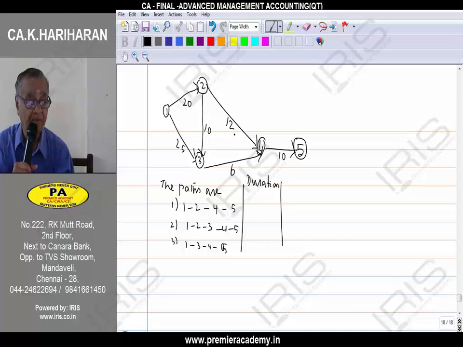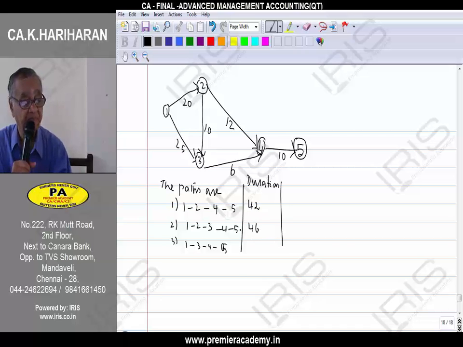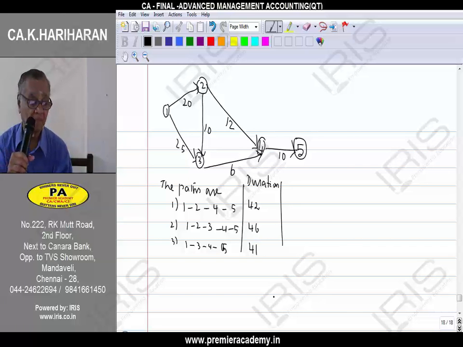Adding 20 plus 12, 32, plus 10, 42. The second one, 20 plus 10, 30, plus 6, 36, plus 10, 46. 25 plus 6, 31, plus 10, 41.